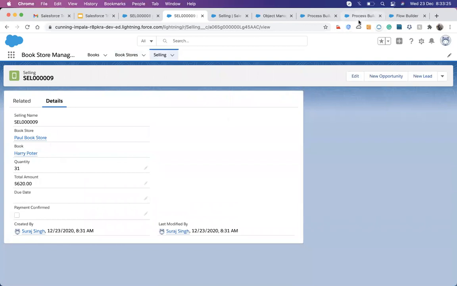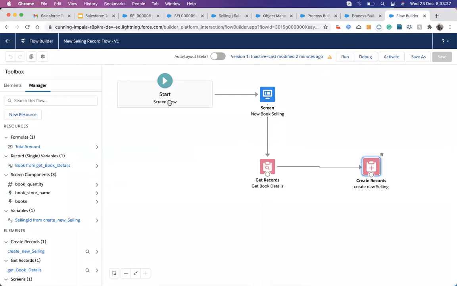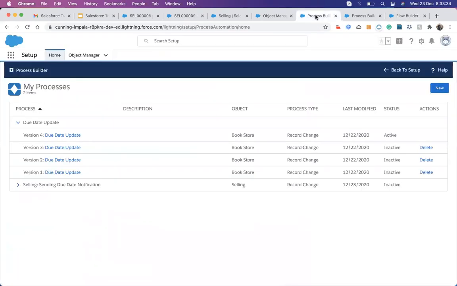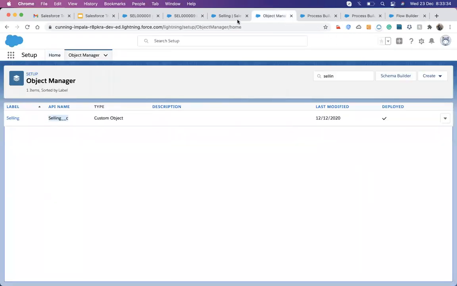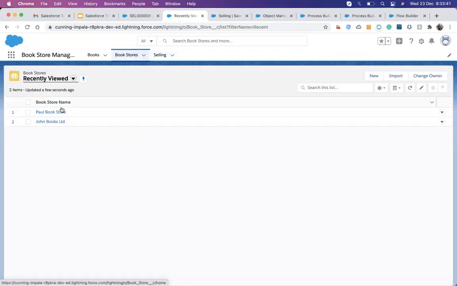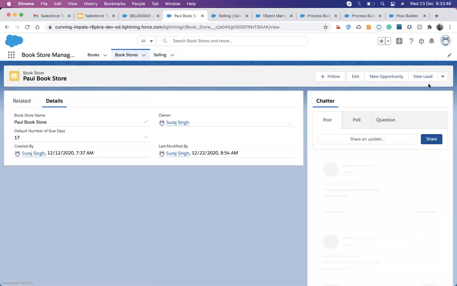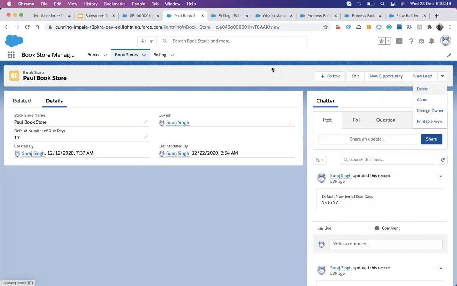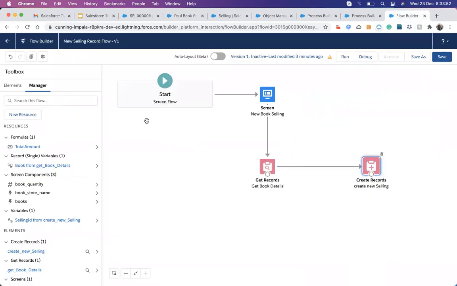So in this way, this is my flow. It's now completed. What I need to do is call it from here, which means I need to create a book record from here, from the bookstore. Whenever a user comes up here, it can create a new bookstore feed from the action. So I debugged that, and everything is working fine.